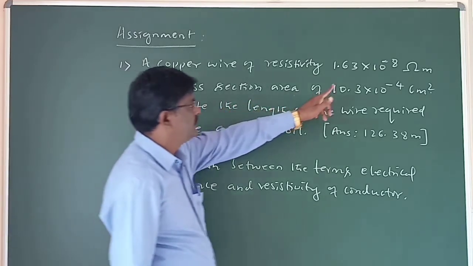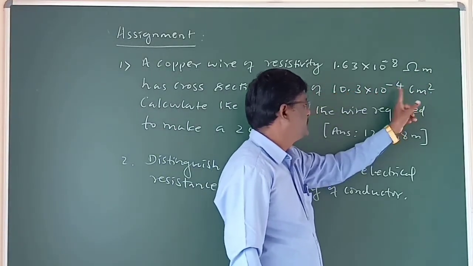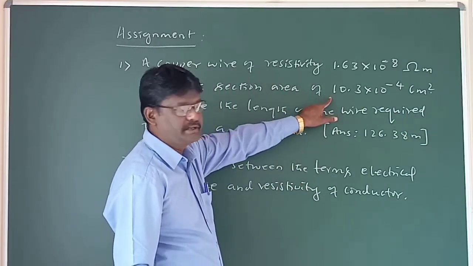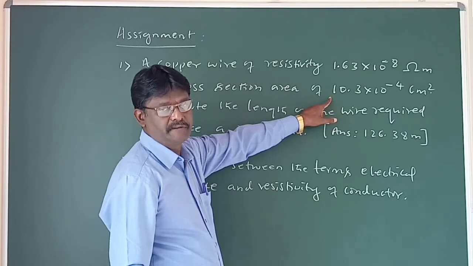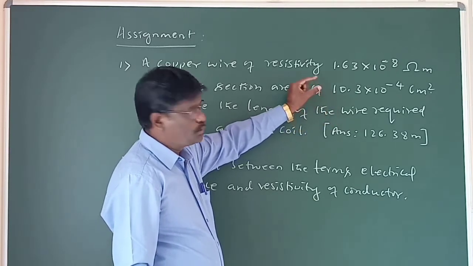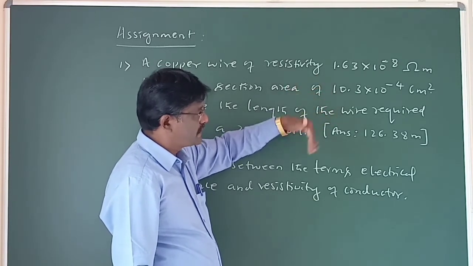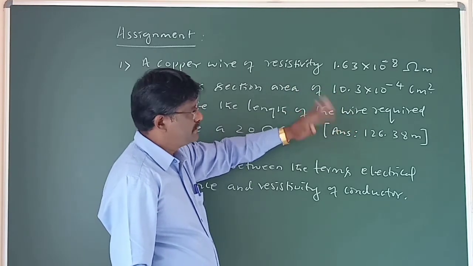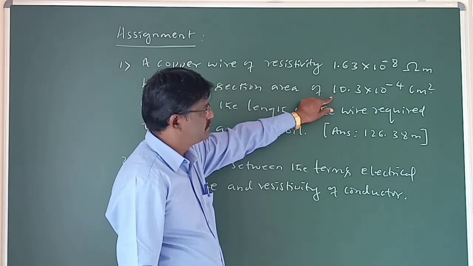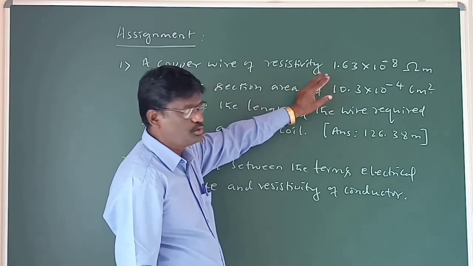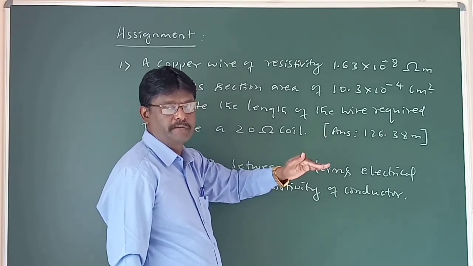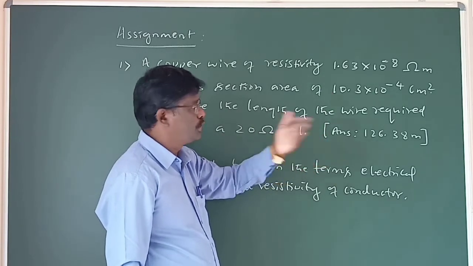Since here it is in ohm meter and this is in centimeter, you have to convert this area in terms of meter square. How do you convert centimeter square into meter square? We have to divide this given magnitude by 1 followed by 4 zeros. Why? You only think over it.